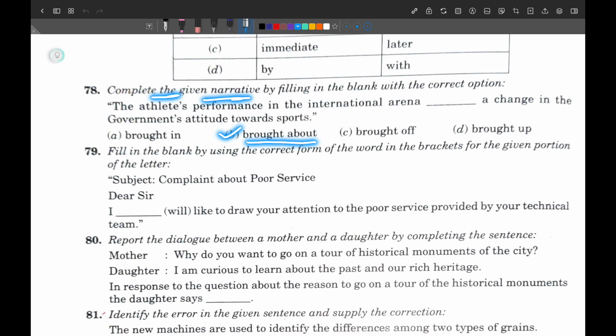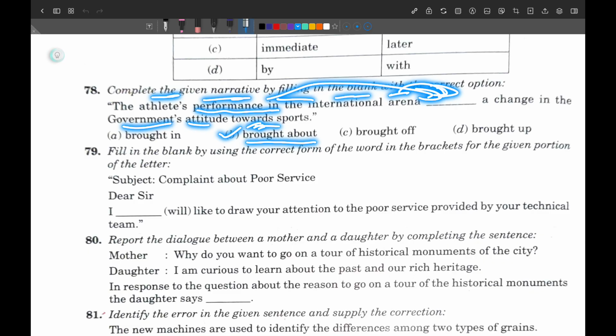So the performance of athletes in the international arena is causing something to happen. Because of their performance, something is going to happen. And what is going to happen? The government is going to change its attitude towards the sport.